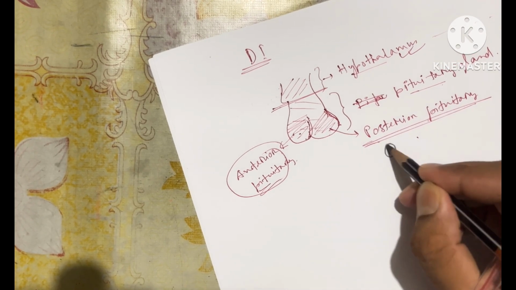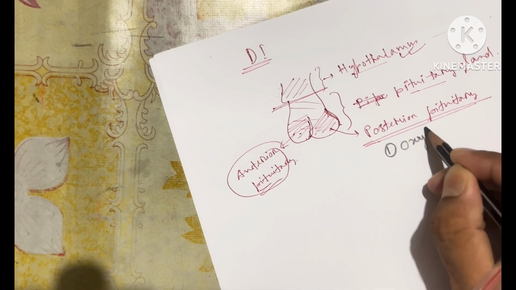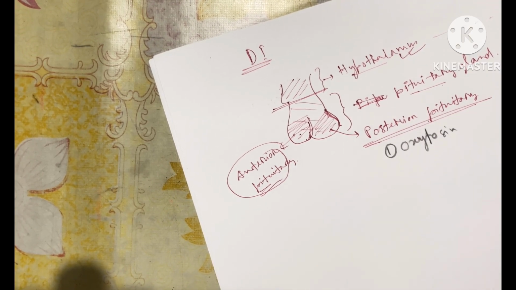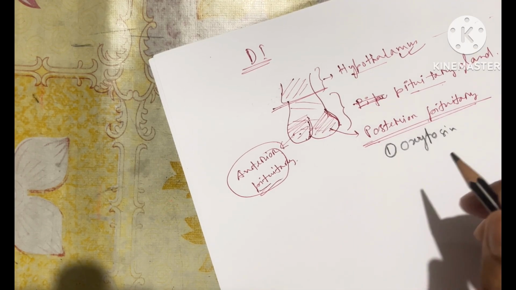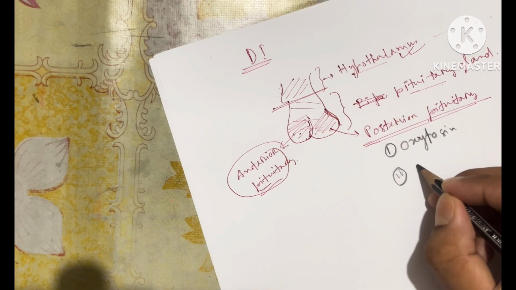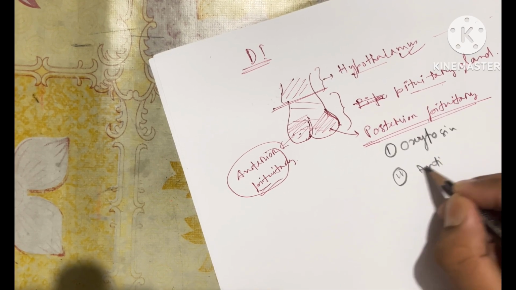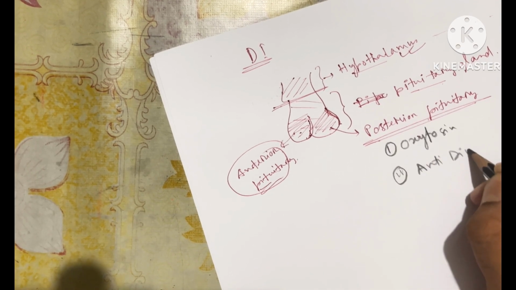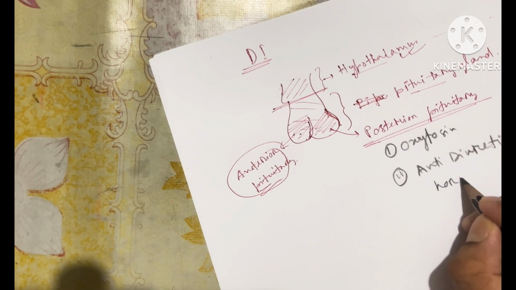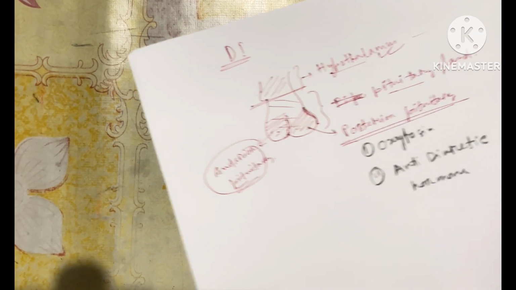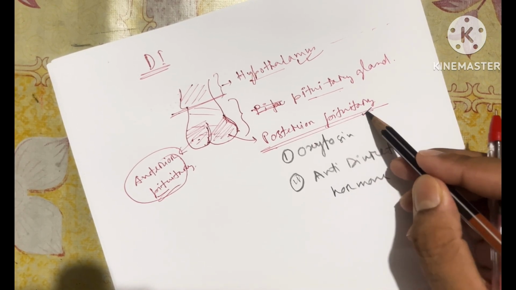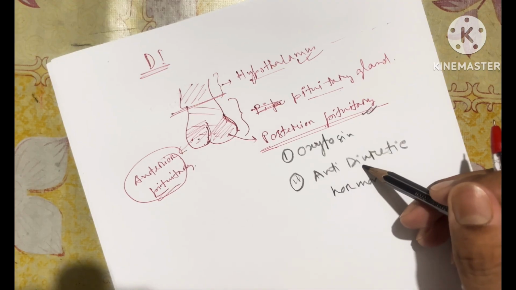Hormone number one is oxytocin, and the second hormone is the antidiuretic hormone. Oxytocin is released by the posterior pituitary, and so is the antidiuretic hormone.